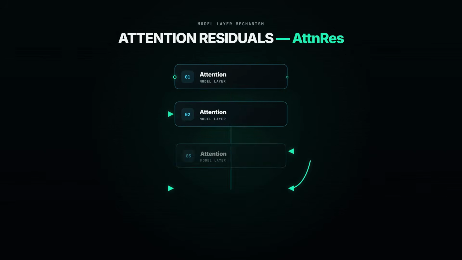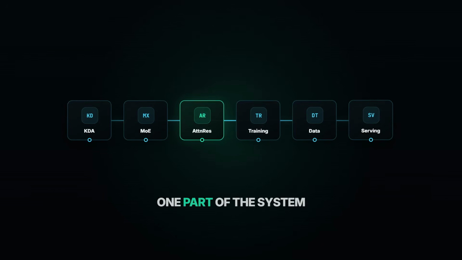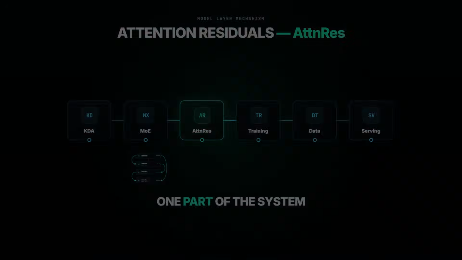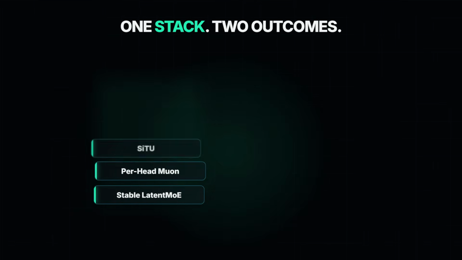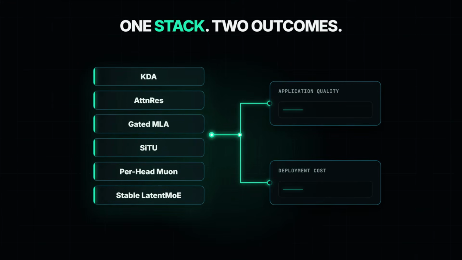K3 also includes attention residuals, or AttnRes. It is part of Moonshot's architecture story, although its contribution should be separated from the performance claims of the complete system. Moonshot's stack further names gated MLA, SiTU, and per-head Muon. These labels matter to researchers, but names alone are not evidence of better applications or cheaper deployment.